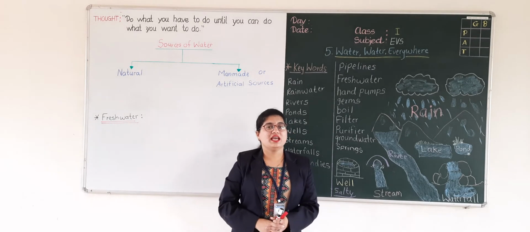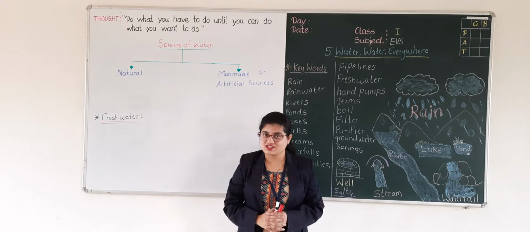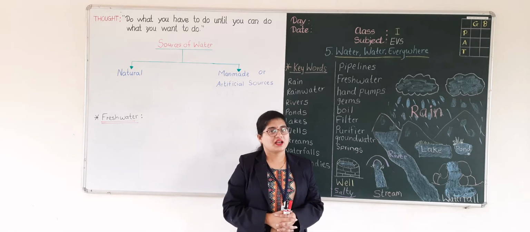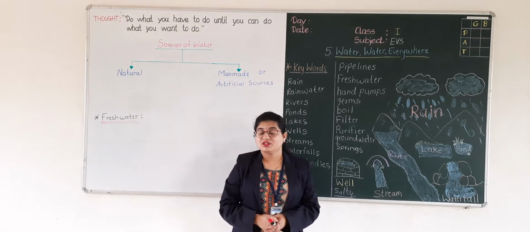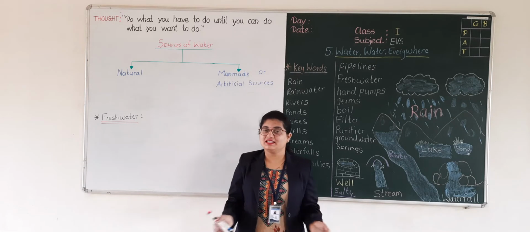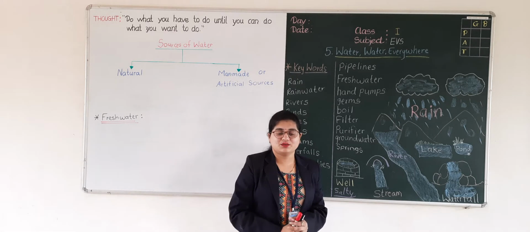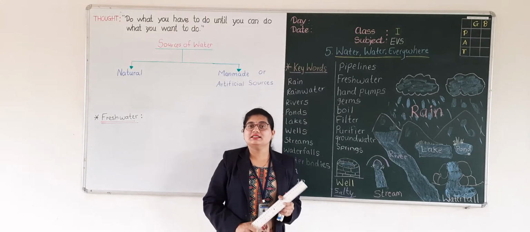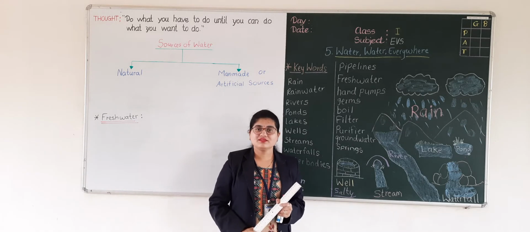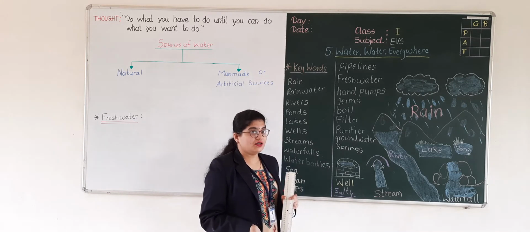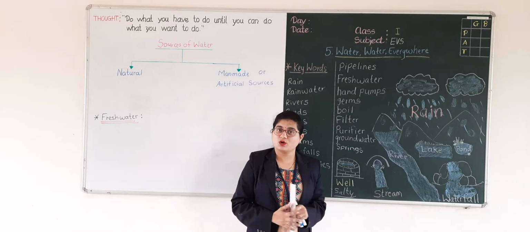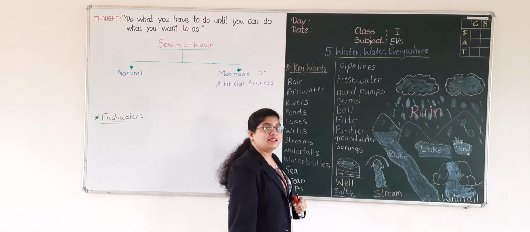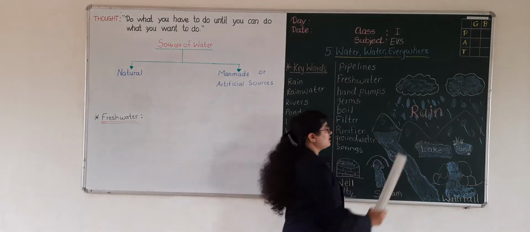My dear students, we have started the 5th lesson in the last session. In that we have learned about different water sources and different water bodies. Do you remember what we have learned in the last session? Yes, very good. We'll revise it. Can anyone tell me which is the main source of water from which all the water bodies get water? Yes, that is rain. Rain is the main source of water.